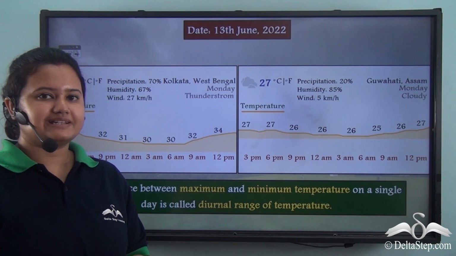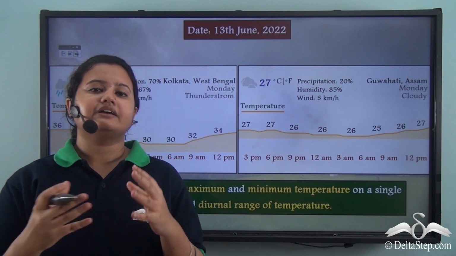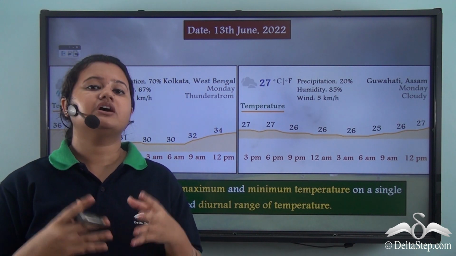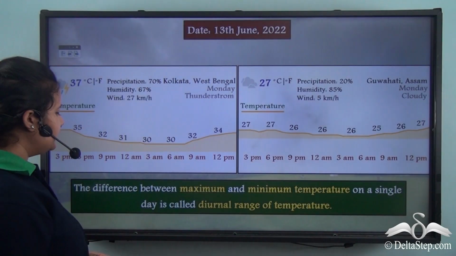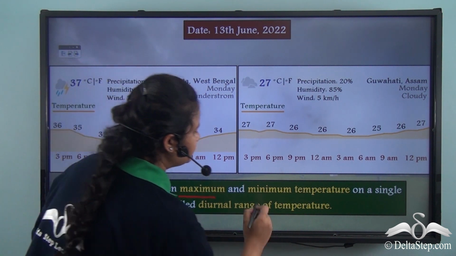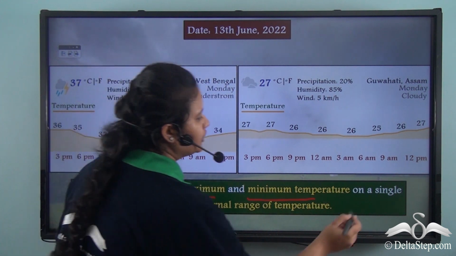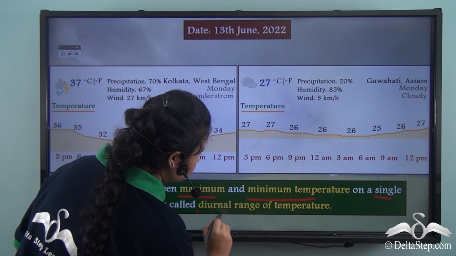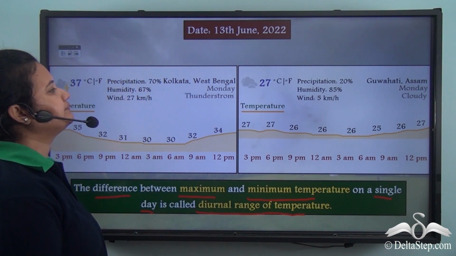So in the previous slide, we calculated the difference between the highest and lowest temperatures for a single day. Now this difference between the maximum and minimum temperatures on a single day is called the diurnal range of temperature.